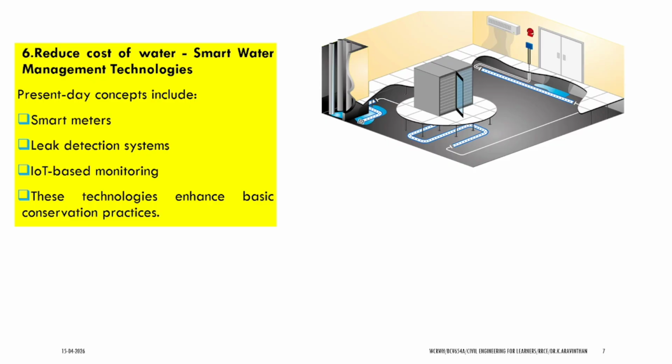Without proper quantification of water, it is very difficult to quantify the process and to supply. Next thing is the leak detection system. Wherever there is abnormal leakage of water, we can detect it through this IoT based monitoring. This reduces the cost of water.